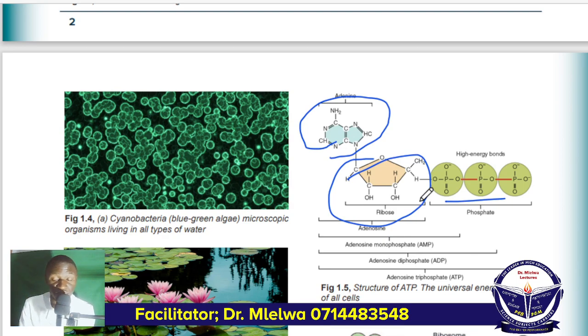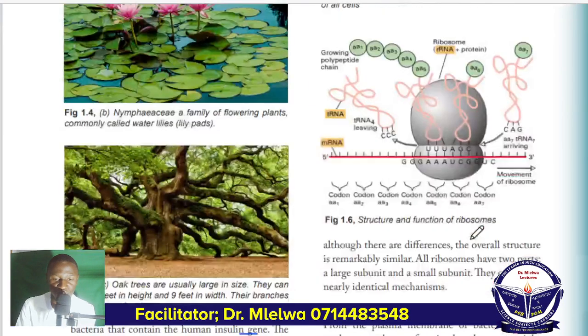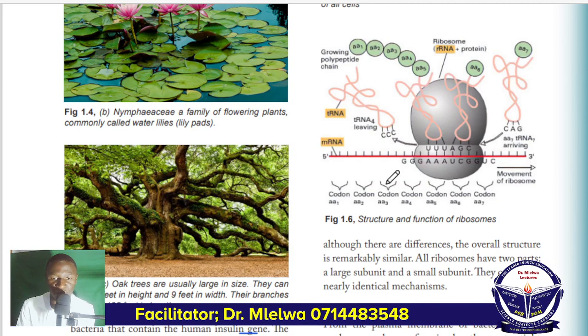Adenosine triphosphate. Adenosine is adenine plus ribose. We get adenosine. Then triphosphate. So this adenine, this ribose together give adenosine, and then adenosine triphosphate. If we had one phosphate, it would be adenosine monophosphate, then adenosine diphosphate, and adenosine triphosphate. This is the genetic code and the mechanism of protein synthesis, which will be discussed much in the topic of genetics.